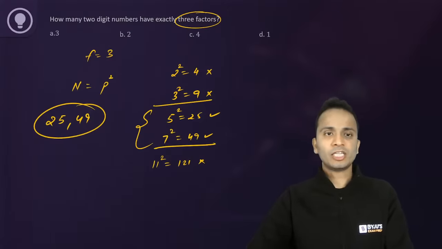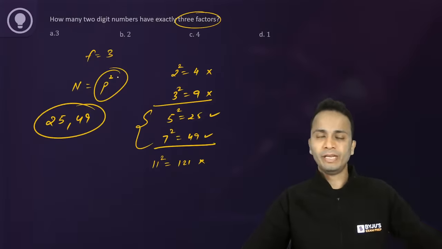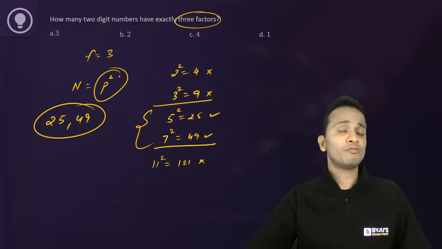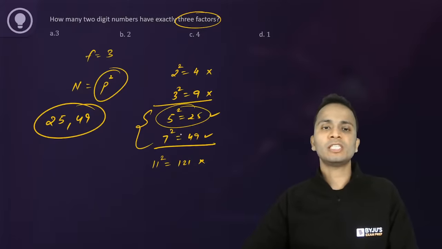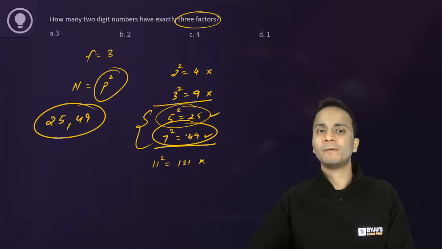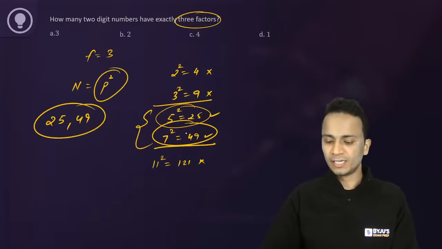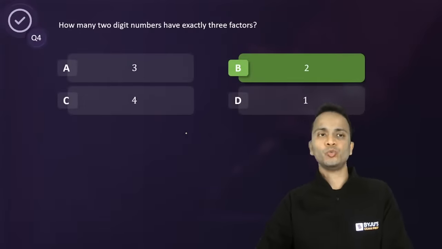Okay, Jatin, the number should be of the form the square of a prime number. I have mentioned the formula for calculating the number of factors at the beginning of this session. So check the square of prime numbers. Which prime number's square is a 2-digit number? These are the only two prime numbers whose square is a 2-digit number, so that is why I have selected these two numbers. So the correct answer here is option B, that is 2.